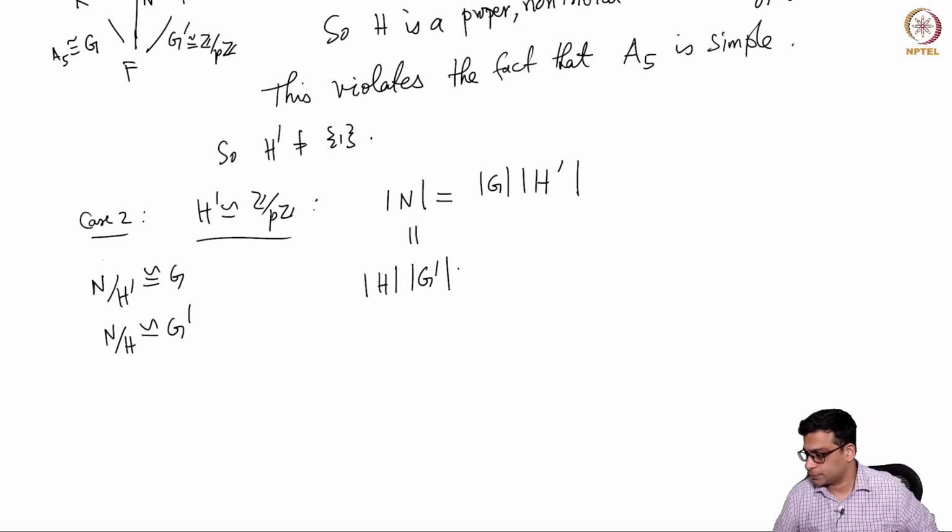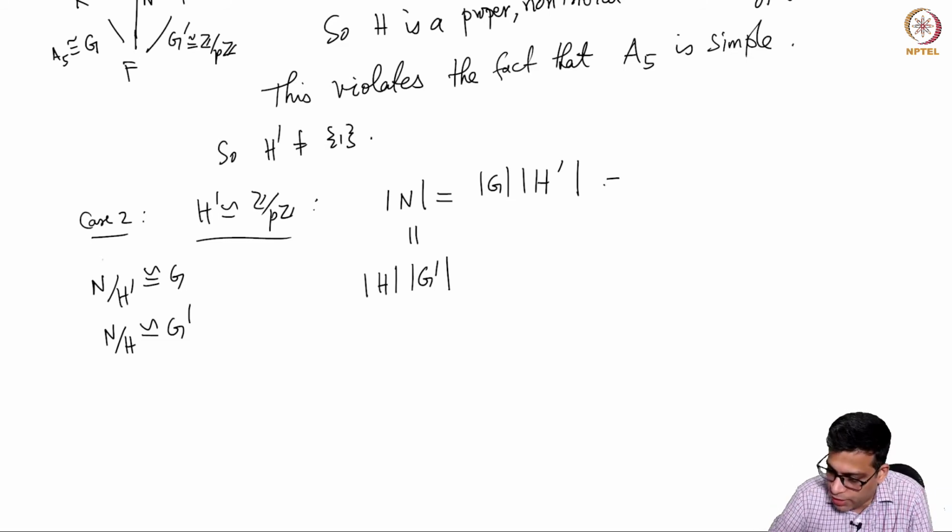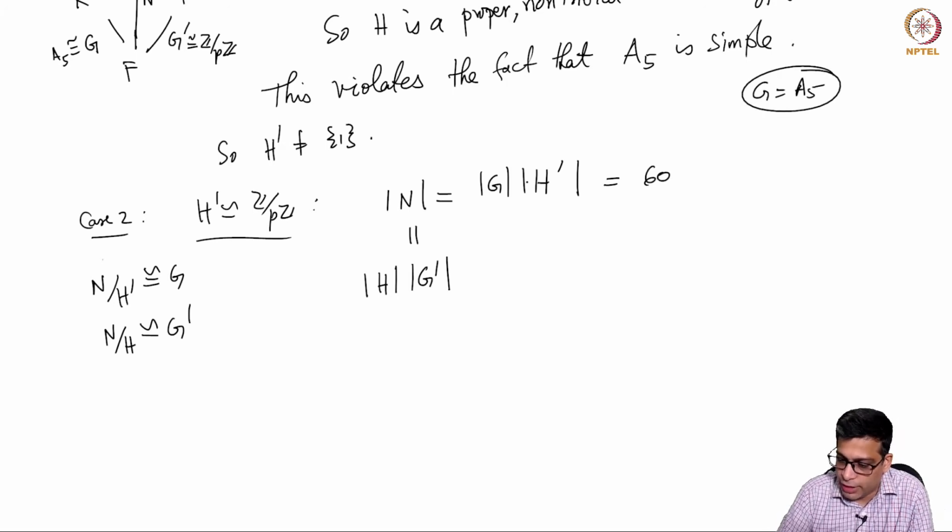This is what we have. And now this G by hypothesis is 60 because G is A5, and H prime by this assumption is P. So this is 60 times P.